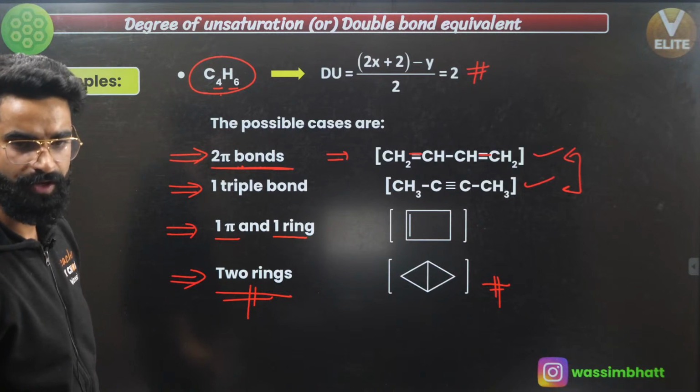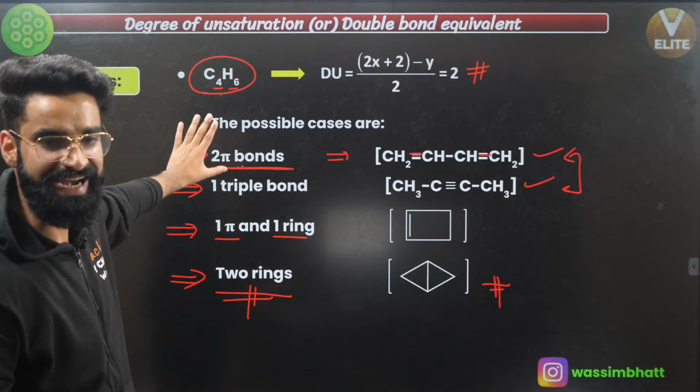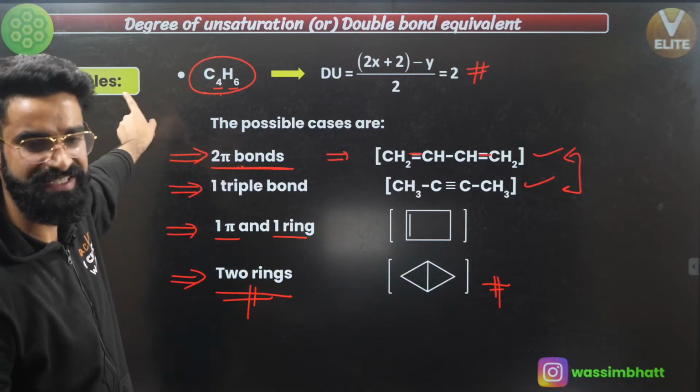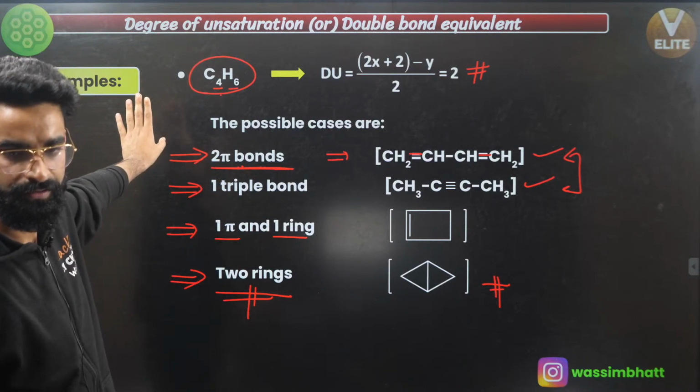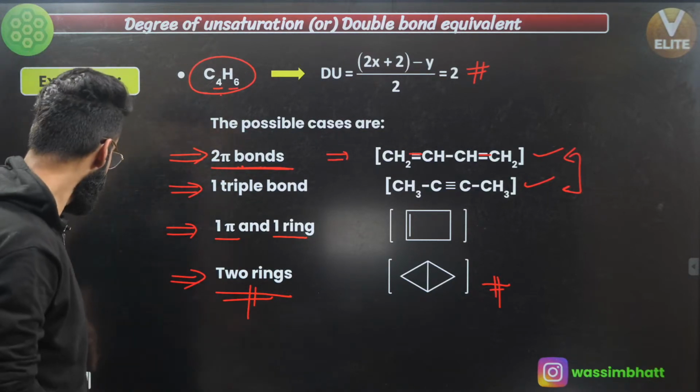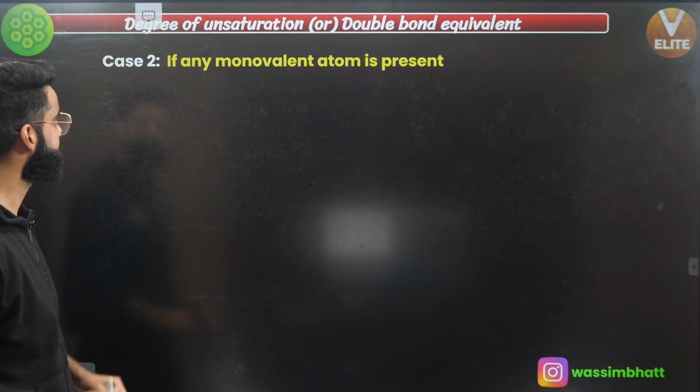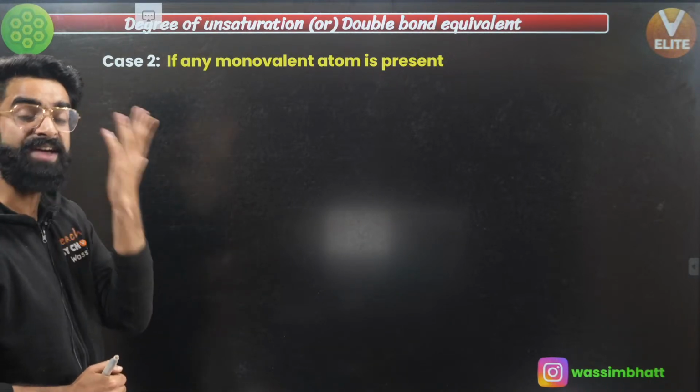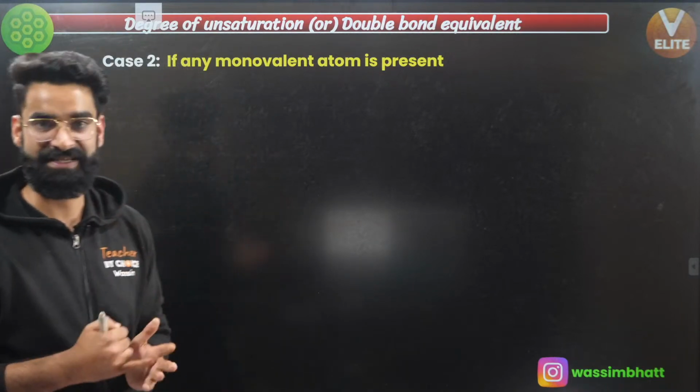Right? Okay. Sumit, just wait. You'll get the idea of all that in a while. This is the first case which I'm showing you. Okay. Now, let's talk about a few more cases. Case number 2. If any monovalent atom is present, right?